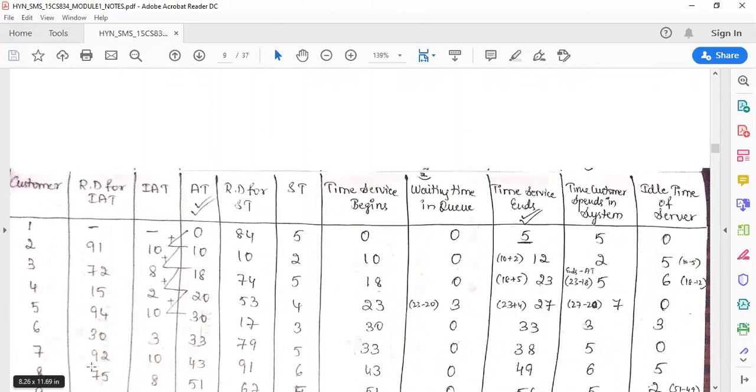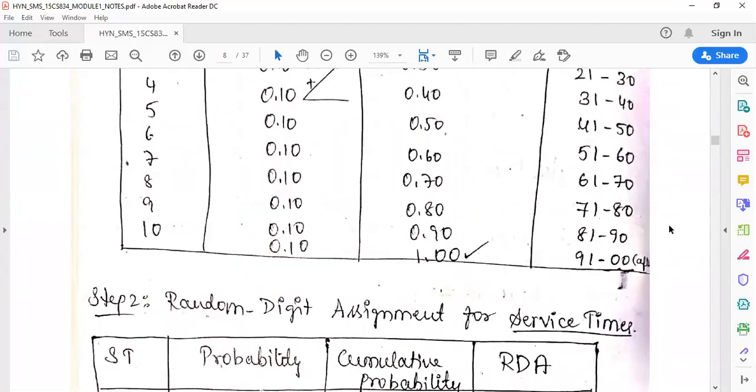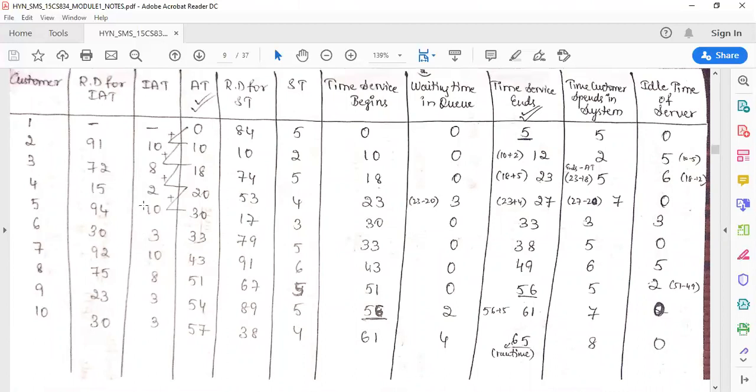In the same way, say for example I have 75. For 75, what is the inter-arrival time? 75 lies in the range between 71 to 80, so the inter-arrival time is 8. So I come back and write the inter-arrival time as 8. The same way, all these values are written by using the random digit assignment table.